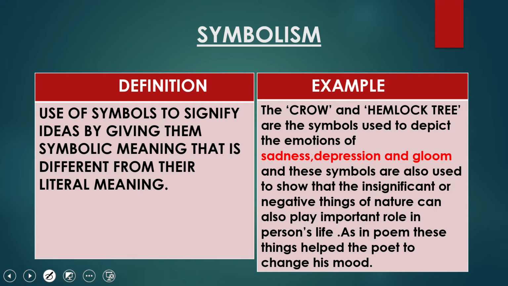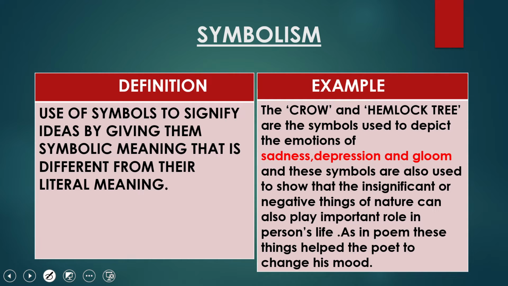Let's discuss the example. In this poem, dear children, the crow and hemlock tree are the symbols used to depict the emotions of sadness, depression, and gloom. Gloom is again sadness.